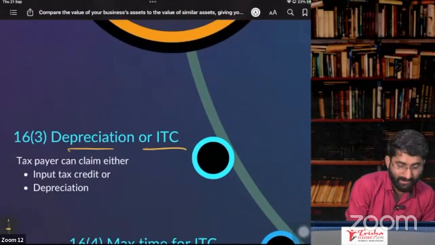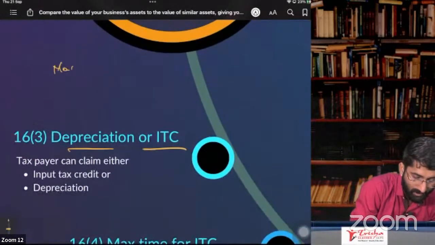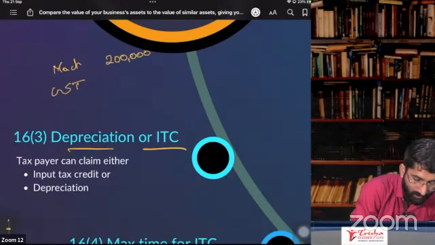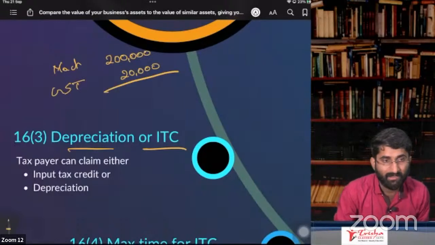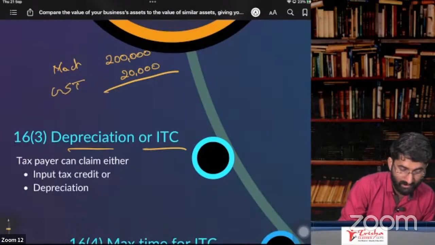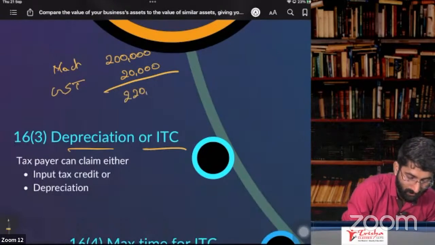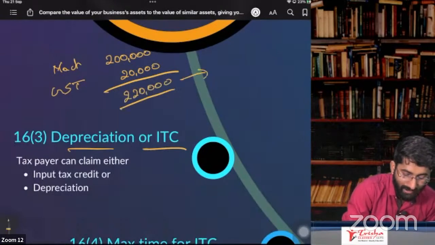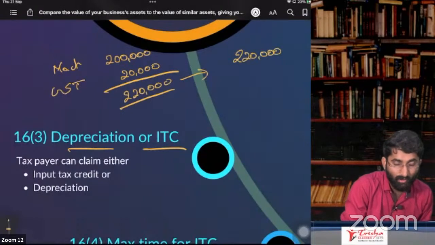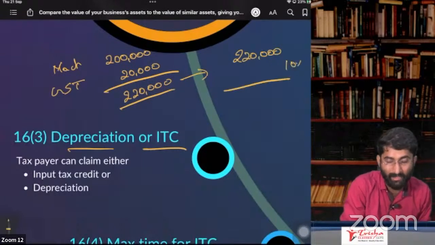Section 16, subsection 3: depreciation or ITC. Example, you purchase some machine. The machine value is 2 lakhs. You paid GST on that, example, 20,000. That means 2,20,000. If you are putting 2,20,000 in the balance sheet, then you are getting depreciation on that. Example, 10% depreciation. Every year you are getting depreciation on this GST.